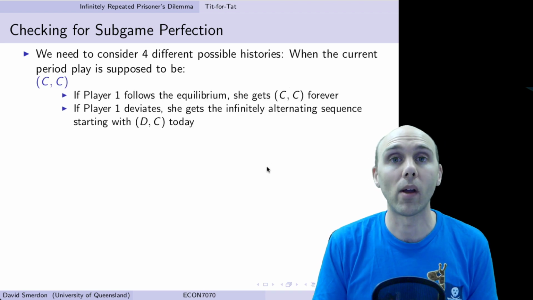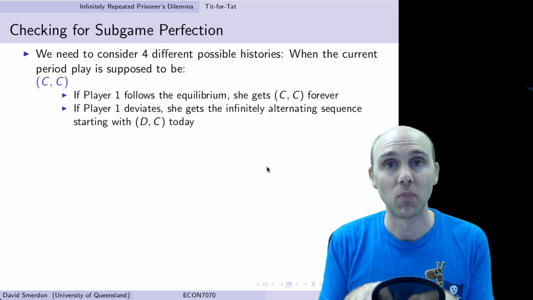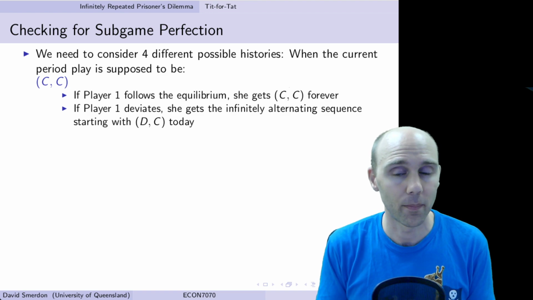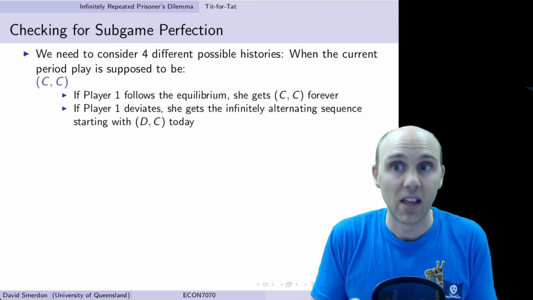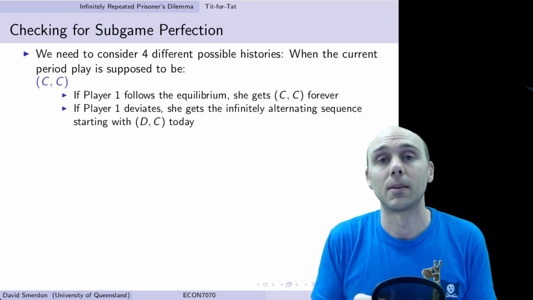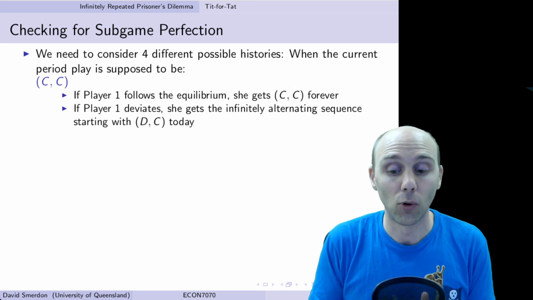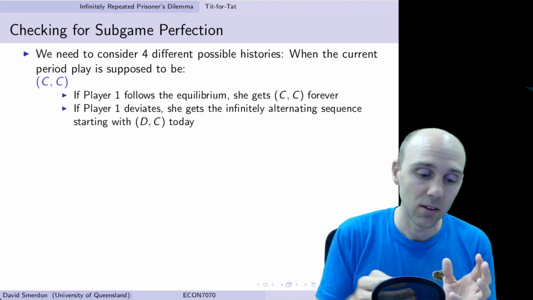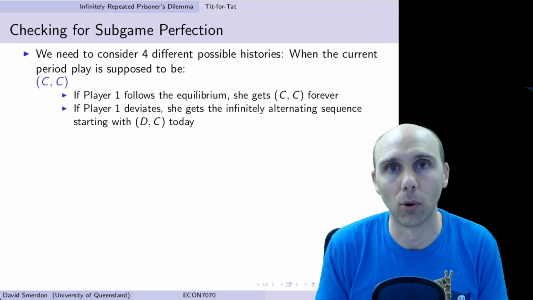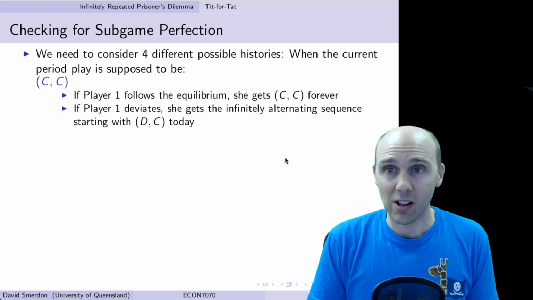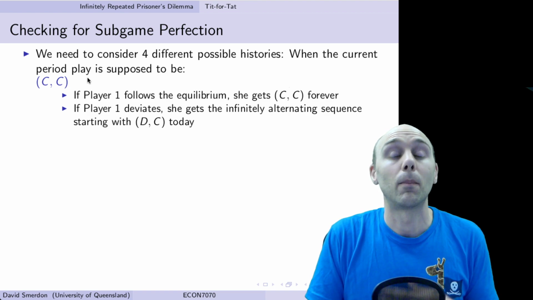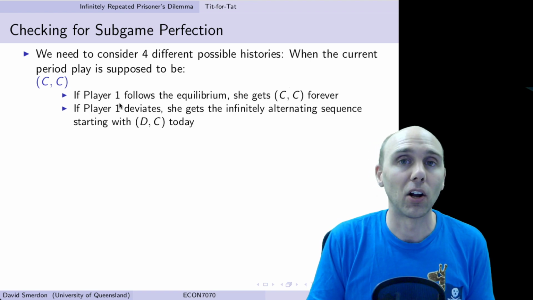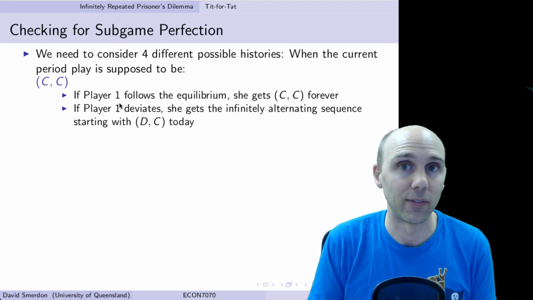So it depends on whether or not the current period's play is supposed to be CC, according to the tit-for-tat strategy of both players, is supposed to be CD, is supposed to be DC, or is supposed to be DD. So there are 4 possible profiles. All 4 possibilities could happen depending on what happened the period before from the tit-for-tat strategy. So let's say that the current period of play is supposed to be cooperate. And what's the payoff if we continue to follow the same tit-for-tat strategy?